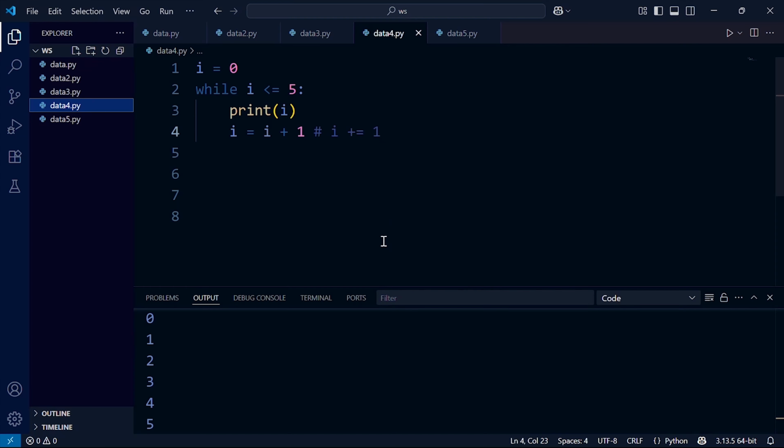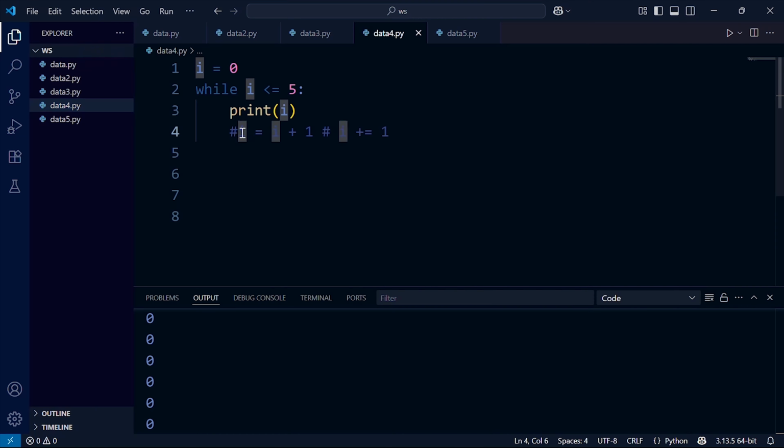What if I forgot or removed the incrementation like this one? So let's click on run. This will force our program to be an infinite loop, requiring force stop of the compiler, because i continues to be 0. Now i will never change. It continues to be 0 and this condition will continue to be true. That will cause our loop to be infinite. To stop this one, if you are in VS Code, you click on the stop button.